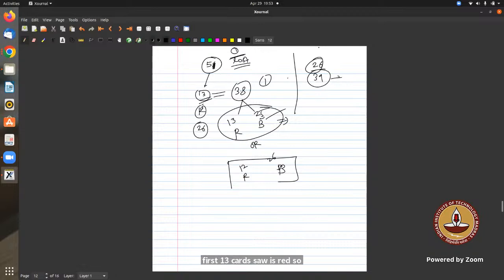No, 13 are the red cards. So red cards are removed. Now all we are left with, out of the remaining 39 cards, is black 26. So if the black is lost, it will be only a single card. So 26 upon 39, 2 upon 3. So yeah, this is what I was thinking. Is this approach considerable?